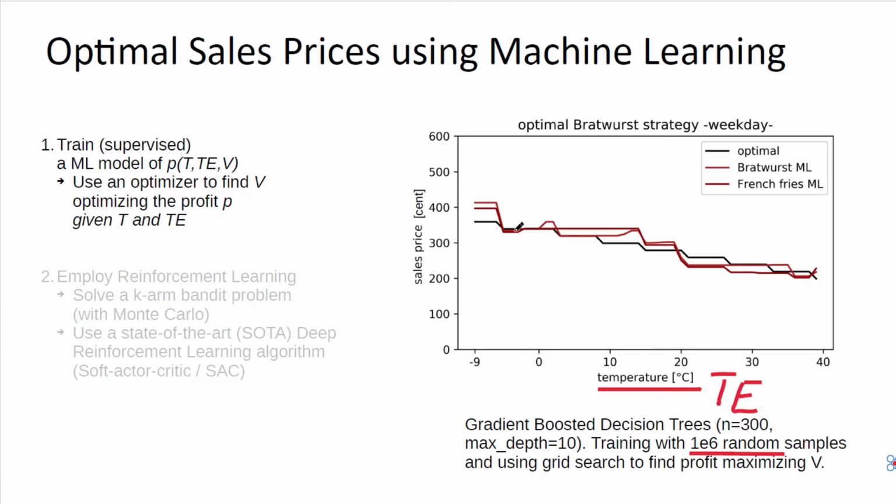The problem that we are facing with this approach is that we are sampling in a high dimensional space. There are 7 different goods, and then there's temperature and the day of the week. If we want to sample the whole space, we need a lot of samples due to the curse of dimensionality. However, we can reduce the space that we want to sample because we know that our optimal solution will live in a low dimensional hyperplane in this high dimensional space. So we will use reinforcement learning, where we sample more specifically in this high dimensional space.